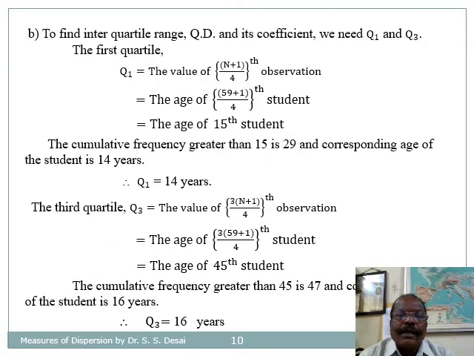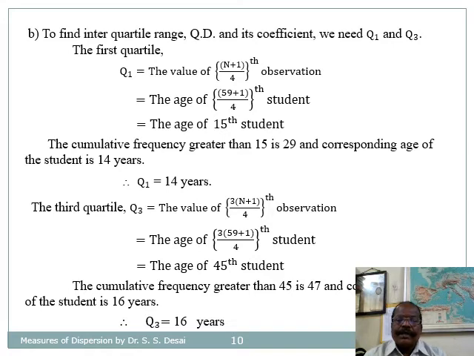To find interquartile range, we need Q1 and Q3. Q1 is equal to the value of (n plus 1) divided by 4th observation. As n is 59, Q1 is the age of (59 plus 1) divided by 4, 60 divided by 4, that is the 15th student. So Q1 is equal to the age of the 15th student. The cumulative frequency greater than 15 is 29, and the corresponding age of the student is 14 years. So Q1 is equal to 14 years.